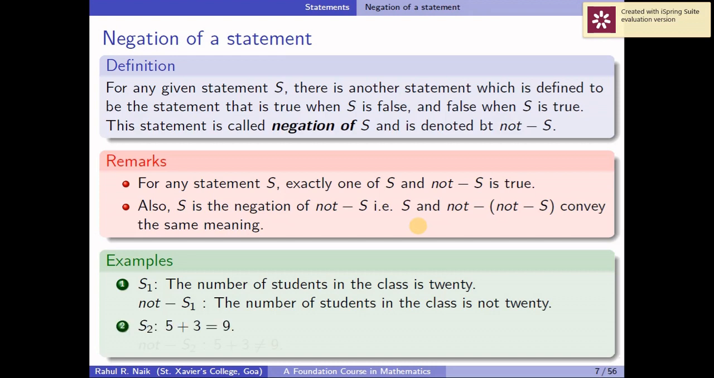5 plus 3 is equal to 9. So 5 plus 3, everyone knows that it is not equal to 9, right? So how do we negate it? Will we say that 5 plus 3 is equal to 8? No, that's not a negation. We just negate it by saying that it is not equal to 9. 5 plus 3 is not equal to 9.